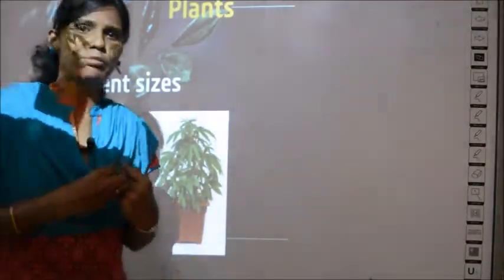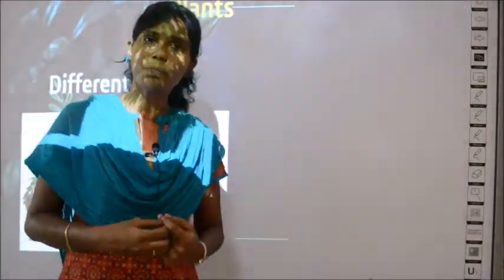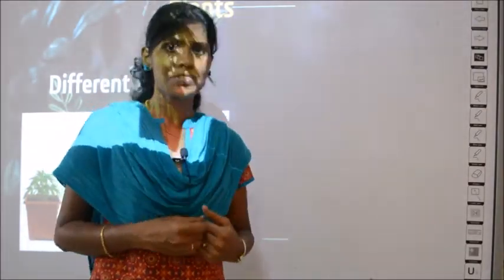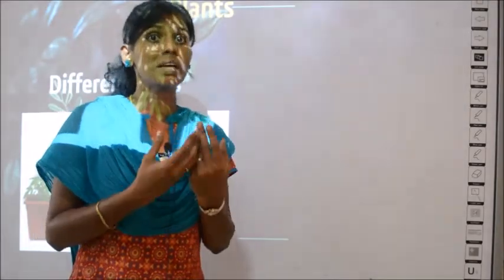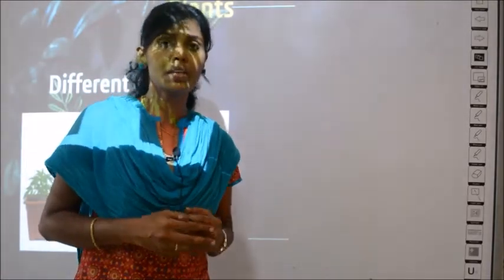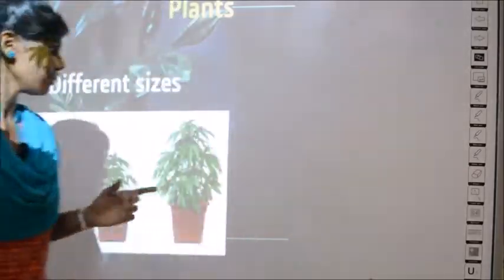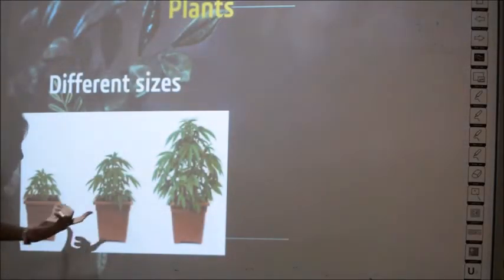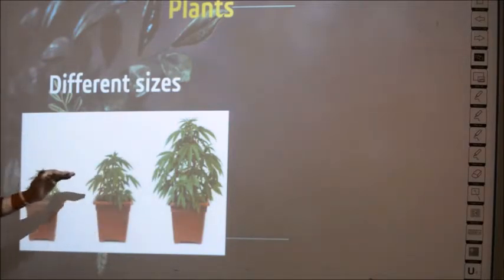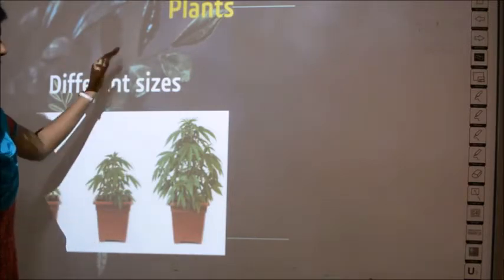In your daily life, you see many plants, right? In your garden, or even when you go out, you see many plants. Are all the plants of the same size? No, right? You see many trees. There are also shrubs. There are also herbs. What does this mean? Every plant is of different size, even of the same type of plant. Say for example, I have the same plant of 3 sizes in 3 pots, right? What does this mean? All the plants may not be of the same size. They may be of different sizes.